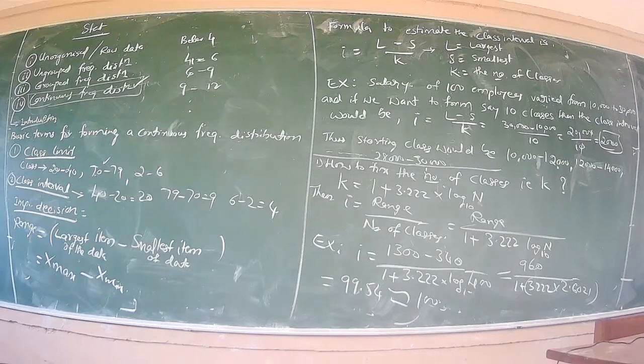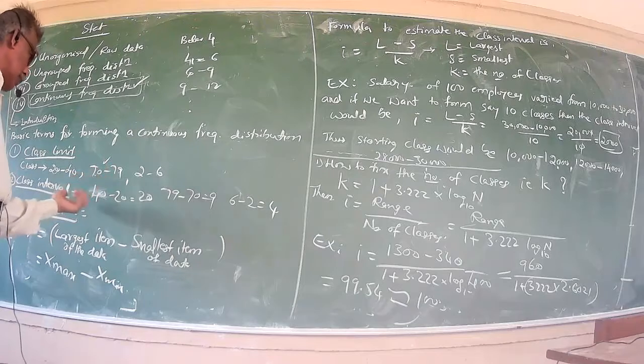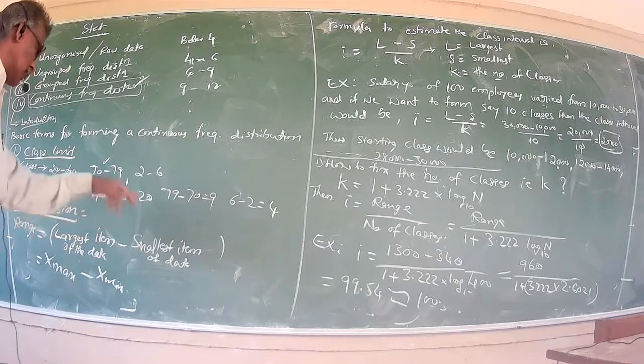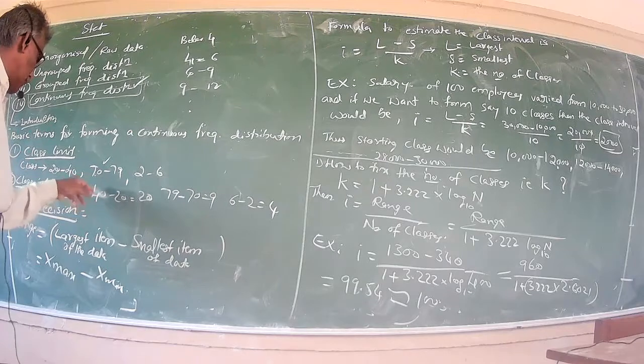Next is class interval. Class interval means the difference between the two limits, lower boundary and upper boundary. It is positive. So the upper limit minus the lower limit gives you the class interval.